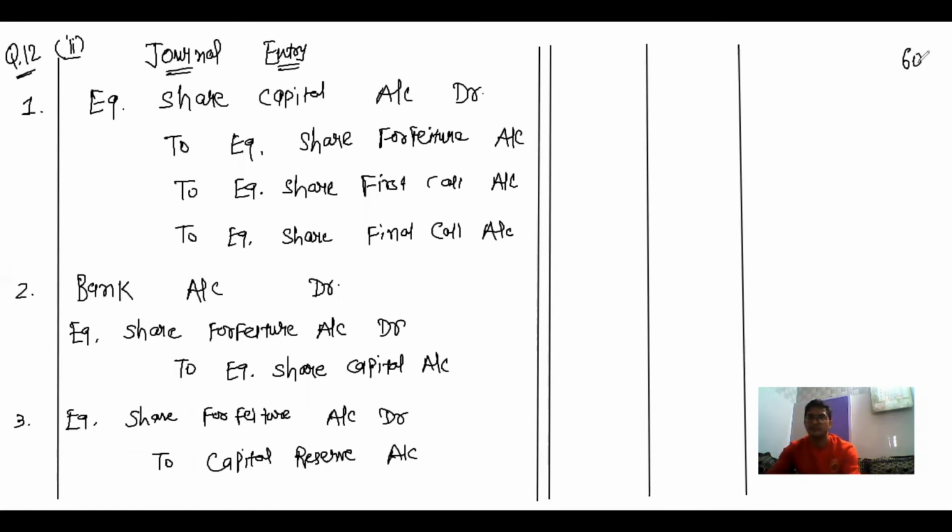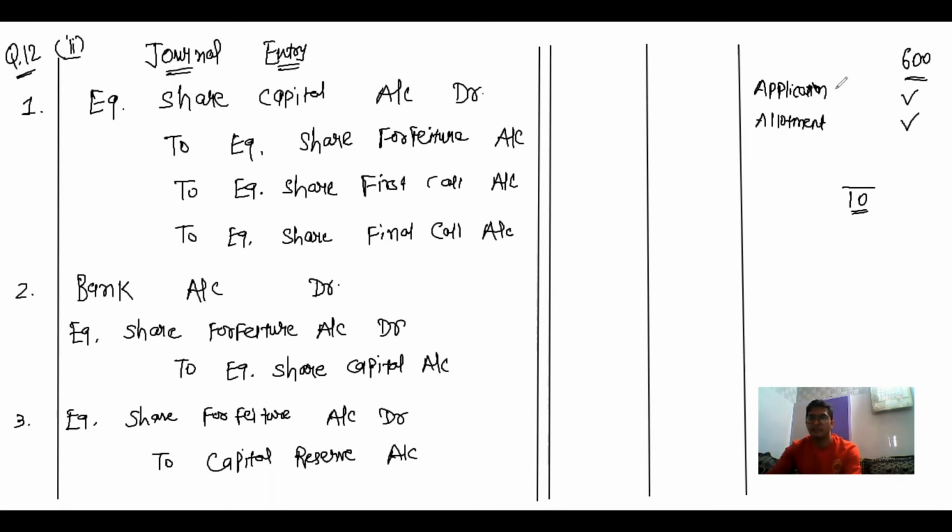It means 600 shares of rupees 10 each of Sunil were forfeited. Means total value of the share is 10. Sunil had paid application and allotment money for 5 rupees. Means Sunil paid application money as well as allotment money.